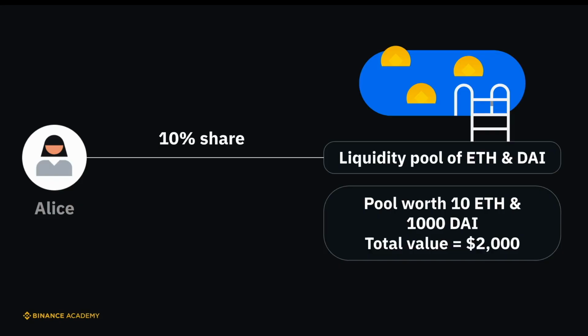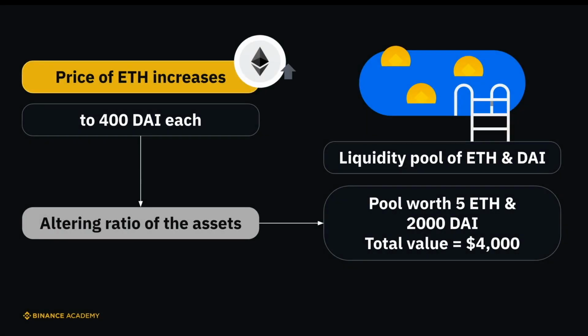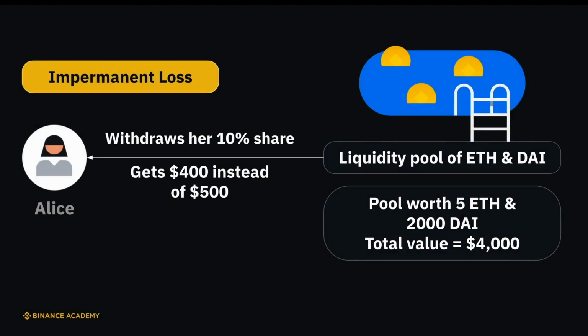But imagine that, over time, the price of ETH increases to 400 DAI each, causing arbitrage traders to alter the ratio of assets in the pool. The pool now has a total of 5 ETH and 2,000 DAI worth $4,000. If Alice withdraws her 10% share at this point, she gets 0.5 ETH and 200 DAI, totaling $400. This illustrates the concept of impermanent loss.